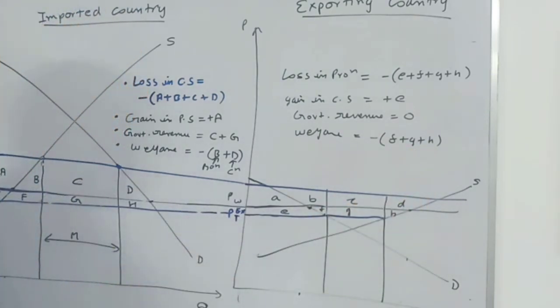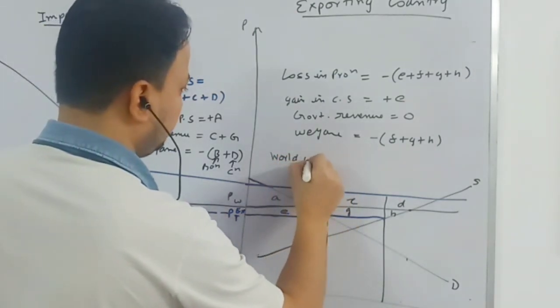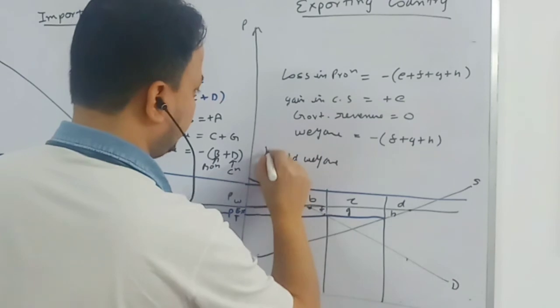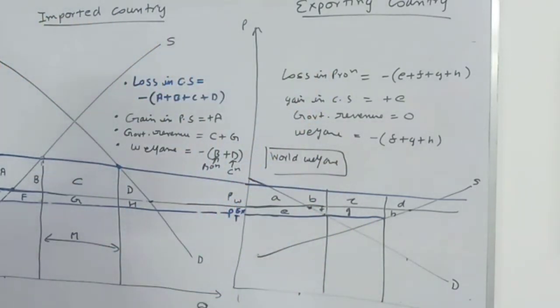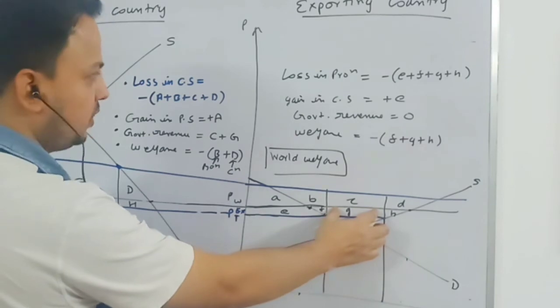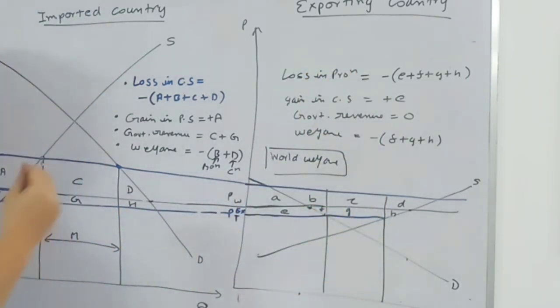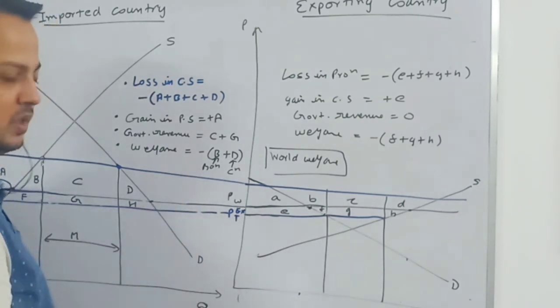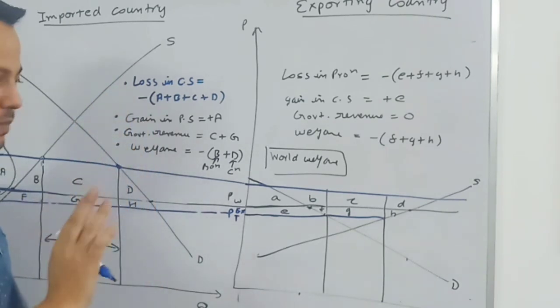Now look at the word welfare. Separately, that means we are considering both countries. So when we are looking at world welfare, the loss in terms of trade for the exporting country is a gain in terms of trade for the importing country, so we can negate it out. But we have efficiency loss in the importing country when it imposes a tariff.